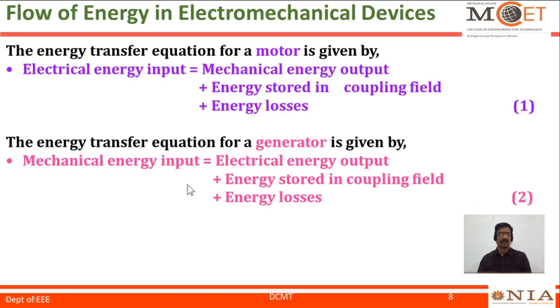Equation 2 indicates the energy transfer equation for a generator. So the applied mechanical energy at the input side of a generator is consumed as electrical energy output and energy stored in a magnetic field plus energy losses.